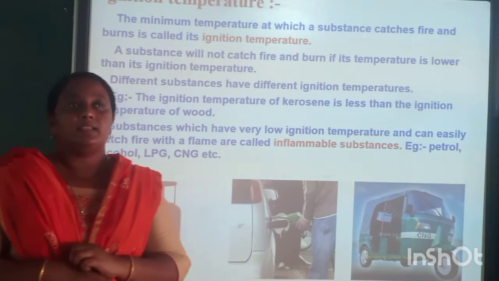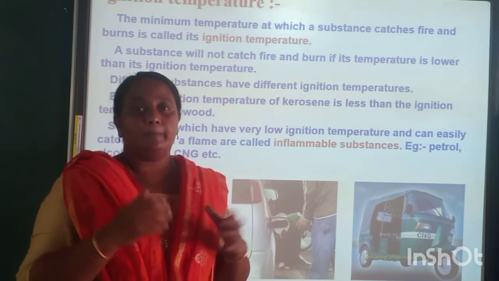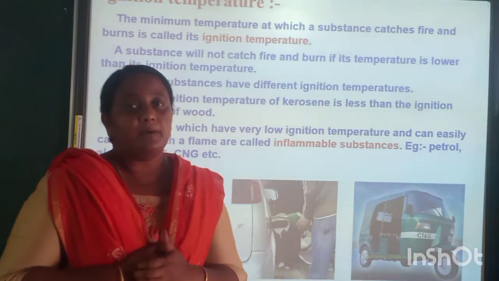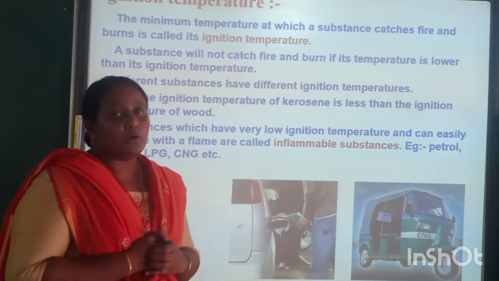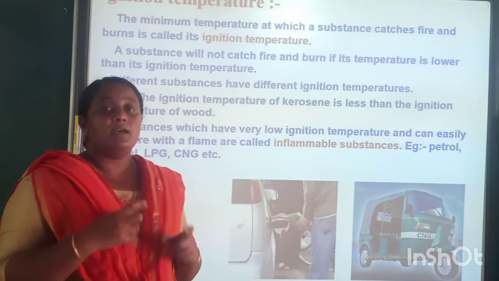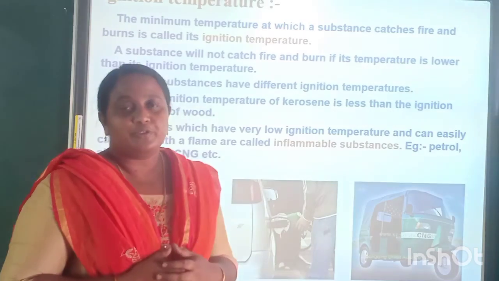You may see that on the tankers going with petrol and diesel, it is written inflammable substances. Why? Because they have low ignition temperature and can be burned easily. That is all for today. Thank you.